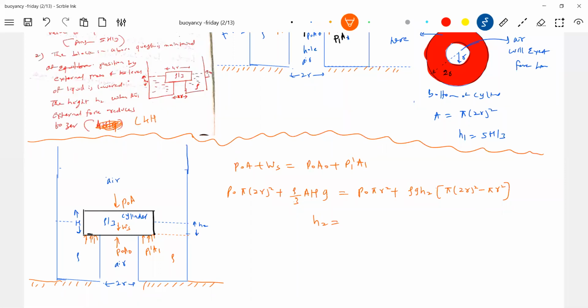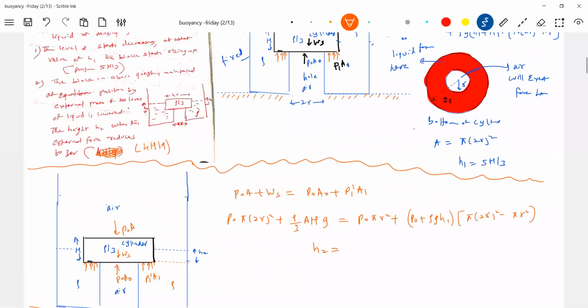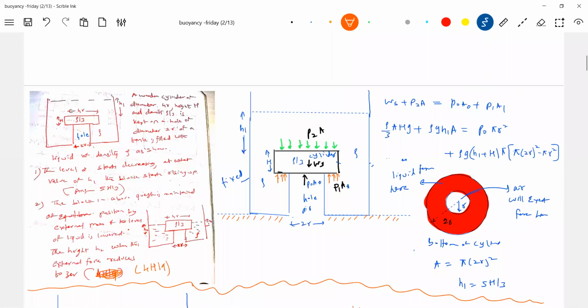So you have to write P1 dash as P naught plus rho G H2. Okay, did I miss anything? Okay, P naught is needed. Previously also we P naught plus rho G H1. Previous problem also I had to change. Yes, sir, I didn't take.